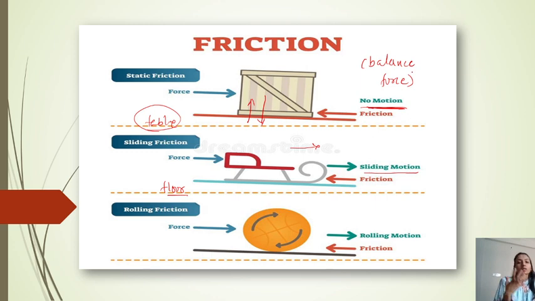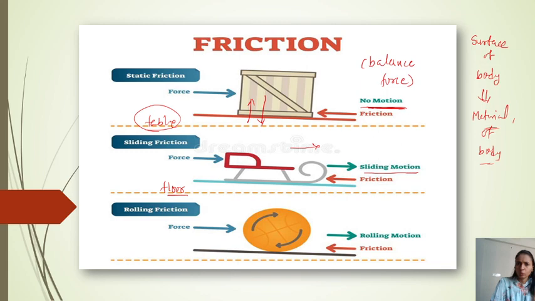So the friction force always depends on the surface of the body, or you can say what the material is: wooden, bricks, or some solid material. So friction depends on the material of the body.